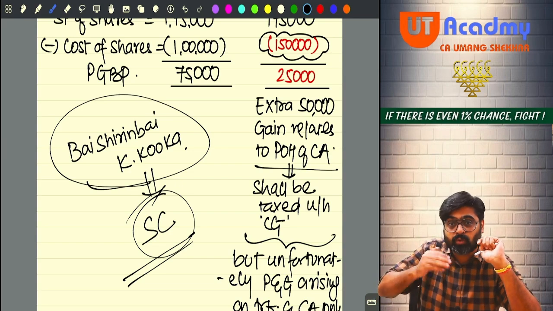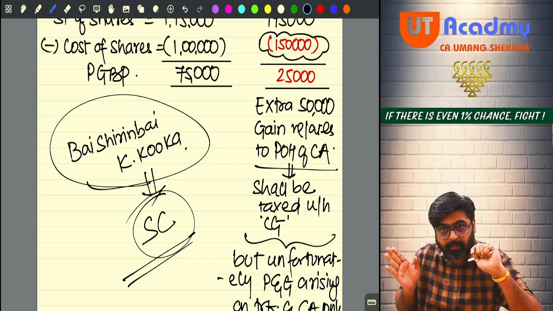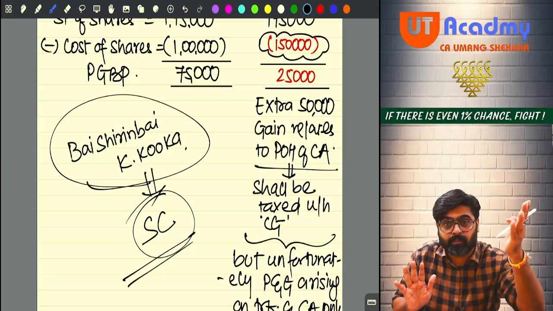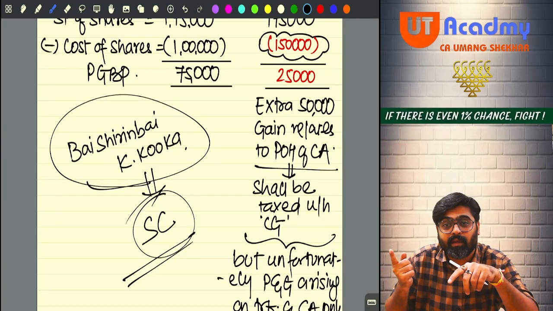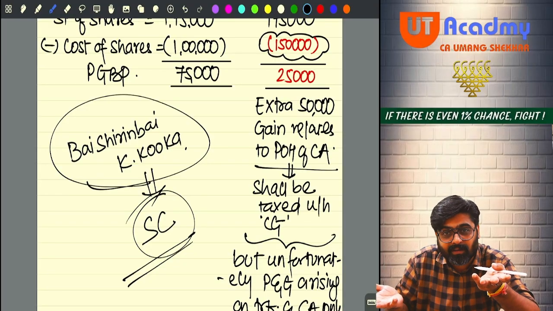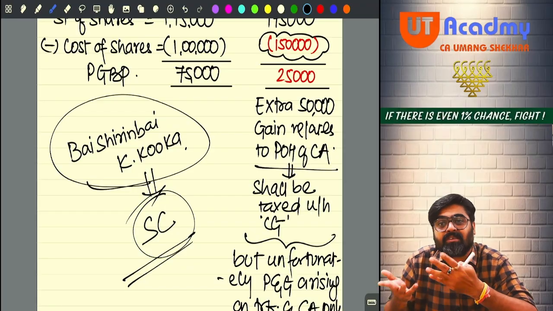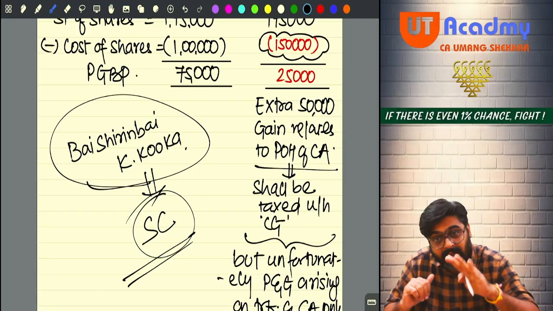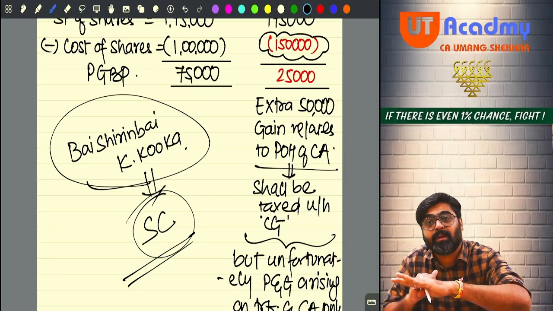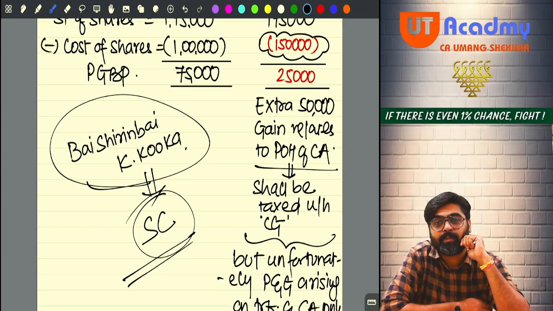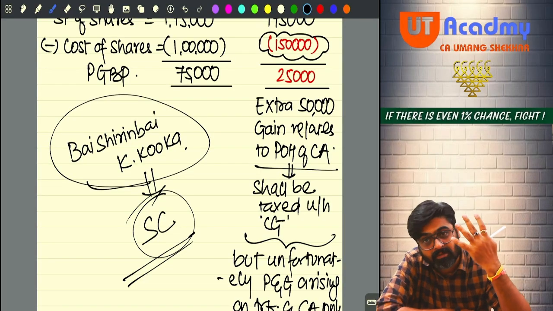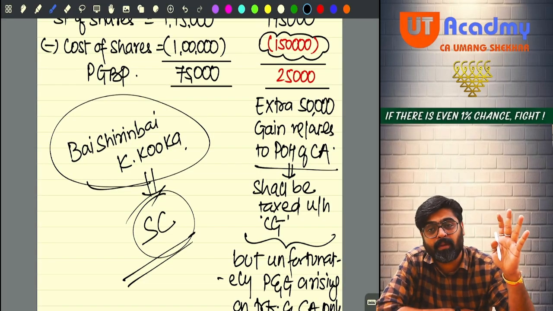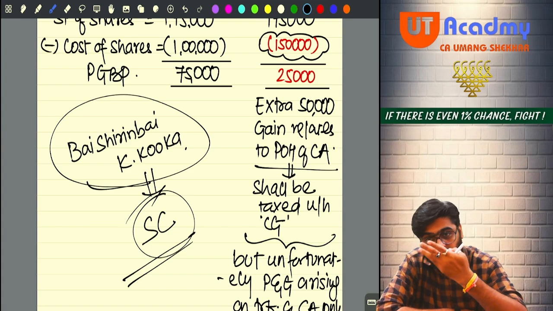The gain which relates to the period for which the asset was held as capital asset cannot be taxed under the head PGBP, and it can neither be charged under the head capital gains. Why? Because there is no transfer, and there are no specific provisions under the capital gain head requiring the assessee to pay tax on such appreciation. Hence, that gain will not be taxable at all, not even under PGBP. Forget about PGBP, not even under capital gains.